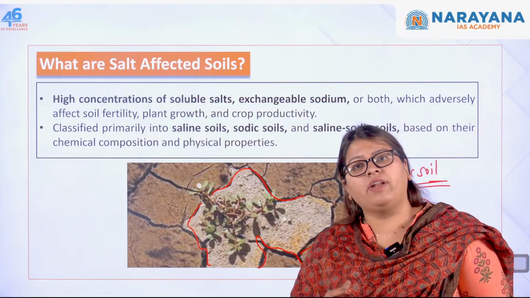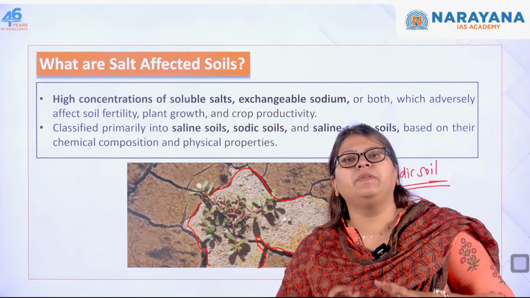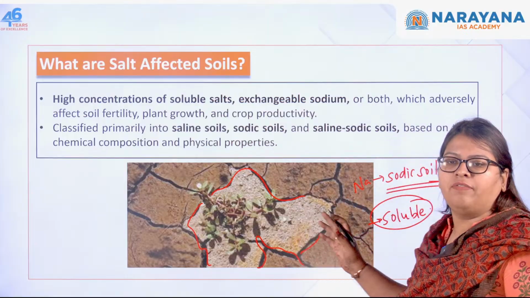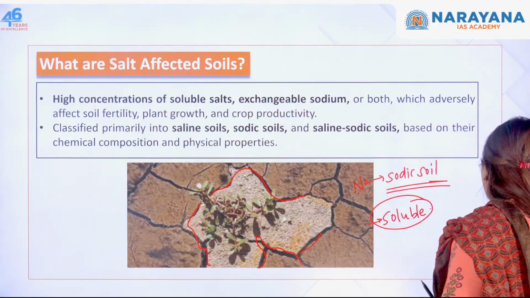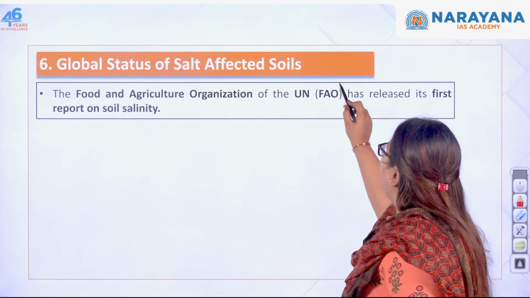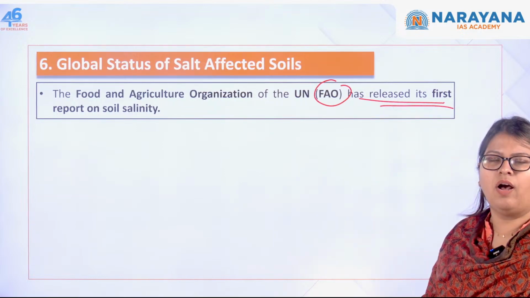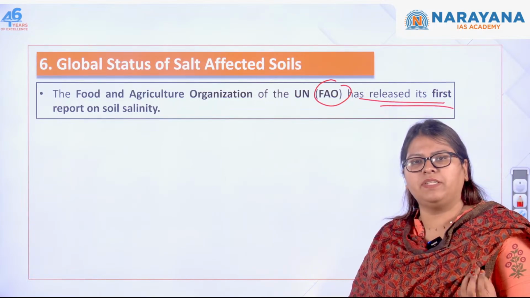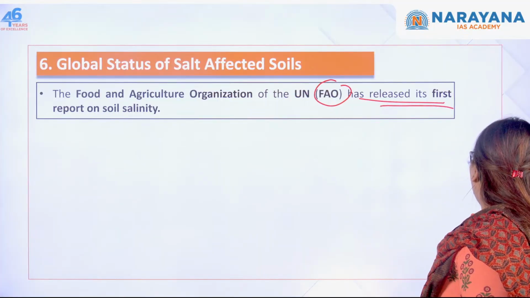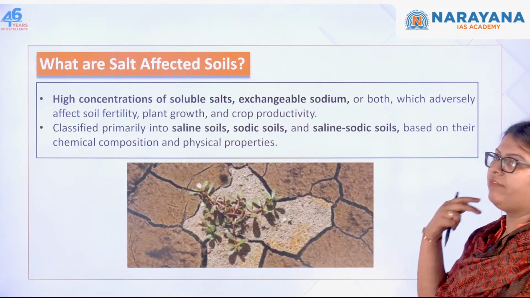Because of that, the microbial activity underneath is affected, and overall the entire ecosystem and plant productivity is affected. This is called salt affected soils. Recently the FAO has released its first report on soil salinity. The amount of salts present in the soil is called salinity. Very simple, isn't it?